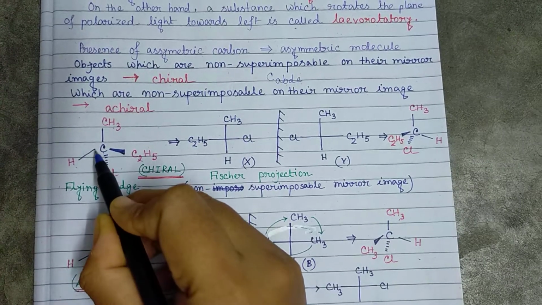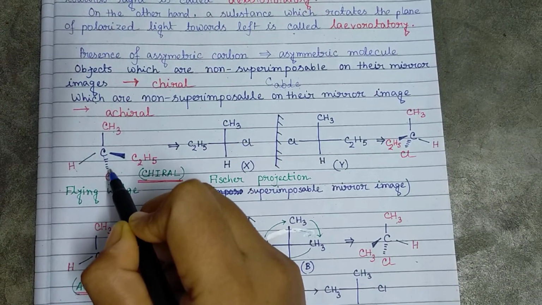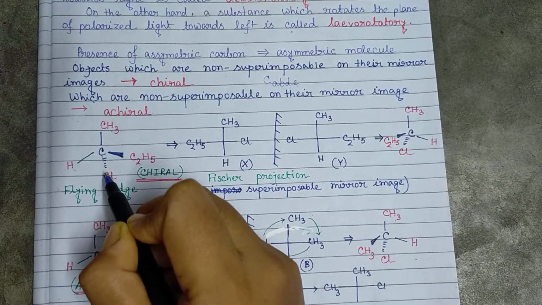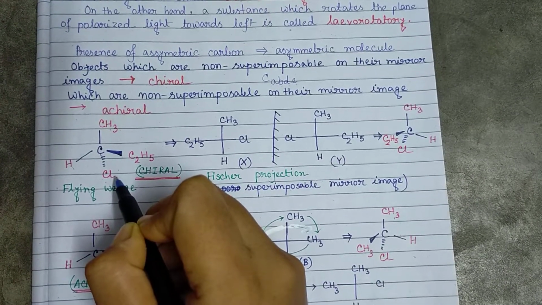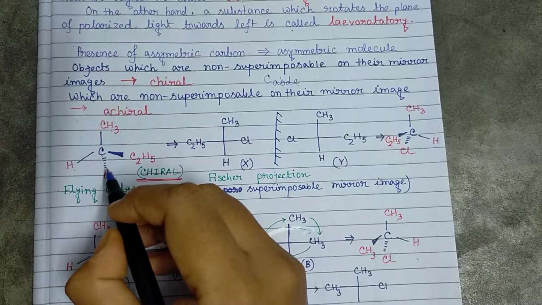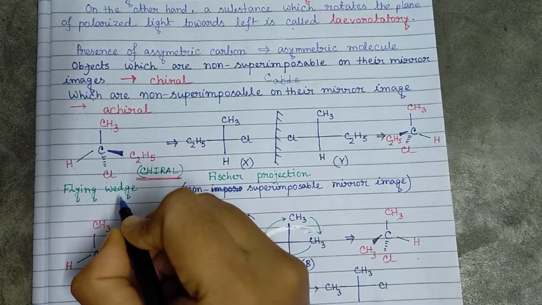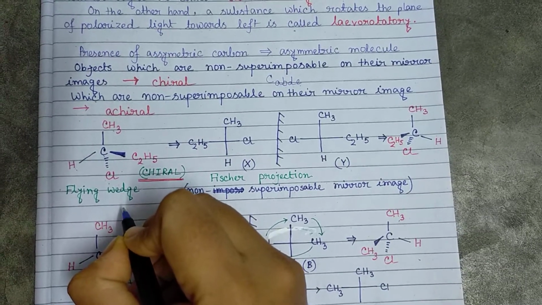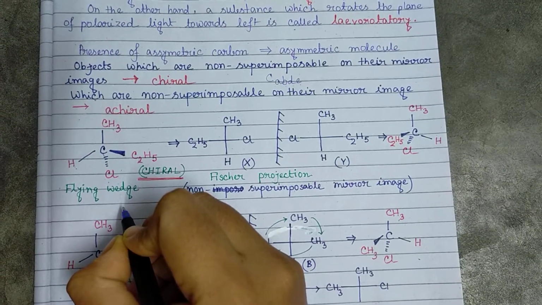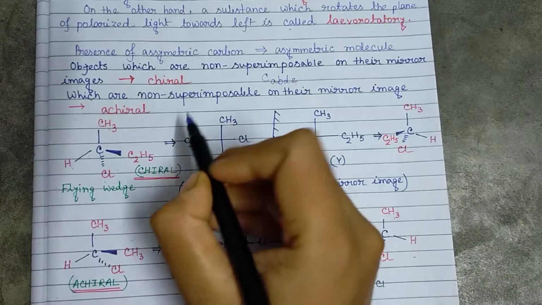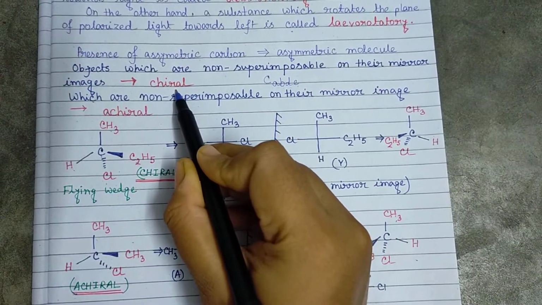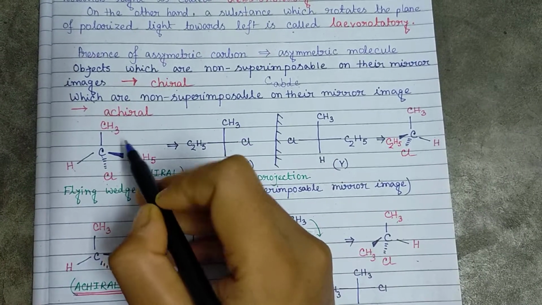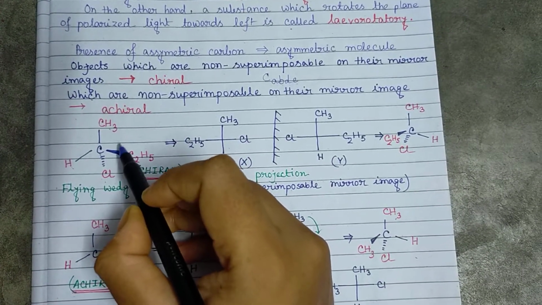But if there is more than one carbon, then what will happen? For that case, we have to go to our another criterion, which is the mirror image relationship. If any object is having a non-superimposable mirror image, then that compound will also be known as chiral and the compound being chiral will show the optical activity.